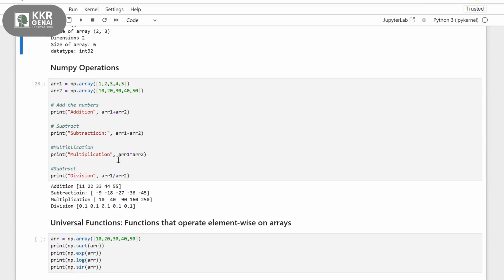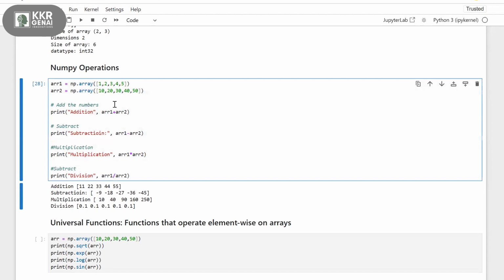Now these are the NumPy operations. Here it is adding up all the numbers: 1 plus 10, 2 plus 20, 3 plus 30, 4 plus 40, 5 plus 50. That is the addition operation. Subtraction is similar: 1 minus 10, 2 minus 20, 3 minus 30. Multiplication works the same way, as does division. It is dividing each number in array 1 by the number at the same index in array 2: 1 by 10, 2 by 20, 3 by 30, 4 by 40, and 5 by 50.